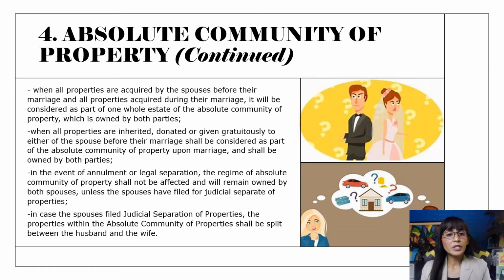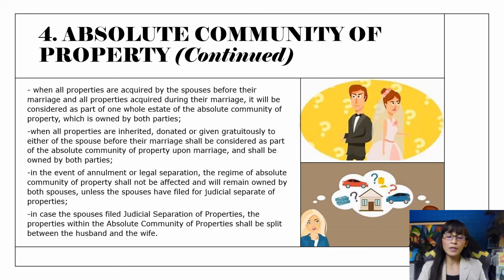When properties are inherited, donated, or given gratuitously to either of the spouses before their marriage, they shall be considered as part, again, of the absolute community of property upon marriage and shall be co-owned by both parties. In the event of annulment or legal separation, the regime of absolute community of property shall not be affected and will remain owned by both spouses unless they have filed for judicial separation of properties.